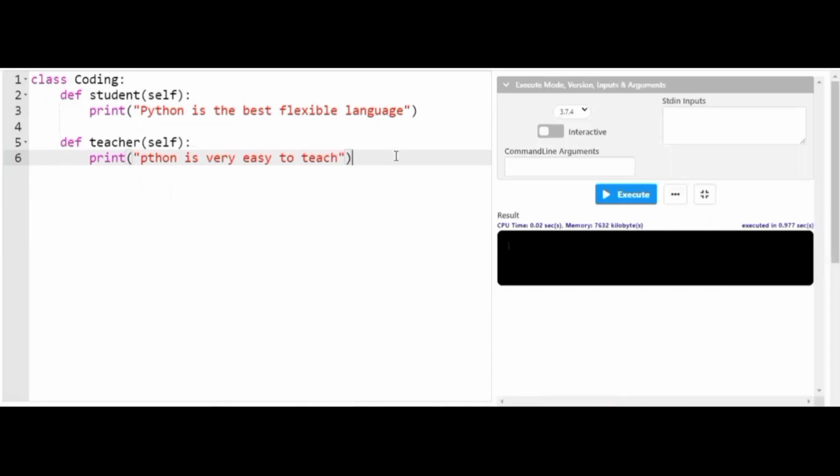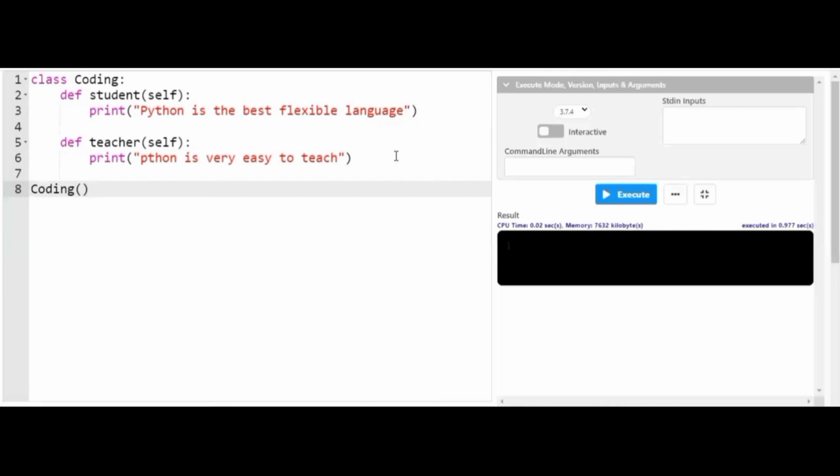Now I want to access the methods inside the coding class. I cannot access the coding class directly. If I want to access the methods present inside the coding class, I have to make use of an object. If you ask how to create an object, I'll make use of the class called coding.